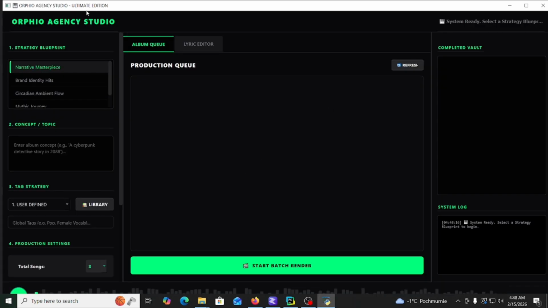Okay, so this is Orpheo Agency Studio. What it does, it connects to LM Studio and it can generate a lot of different songs and a lot of different tags that will describe those songs, and it will generate songs for you. There are strategies for how the whole album should be generated. So let's choose the first one.